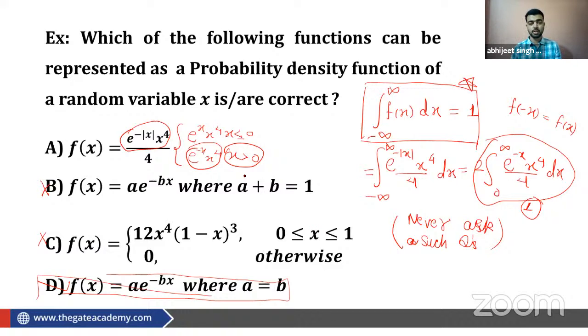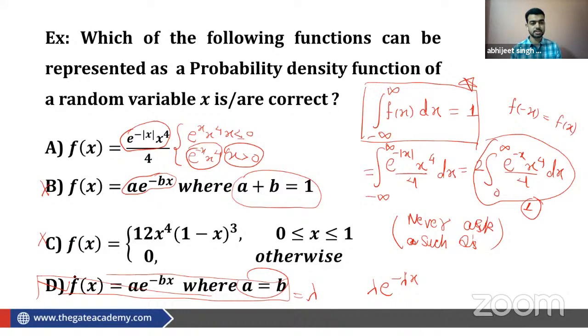There is no relation like this you will be getting, because it is clearly seen that this function is an exponential distribution, and in exponential distribution we write it like this. So the coefficient of x and the coefficient of e should both be equal, and here a is equal to b, you can keep lambda. So this is the exponential distribution.